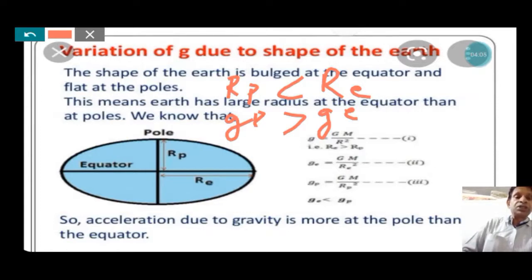Using the equation, ge is equal to G m by Re square, and gp is equal to G m by Rp square. Now obviously gp is greater than ge due to the larger radius at the equator than at the pole. So the acceleration near the pole is greater than the acceleration at the equator.